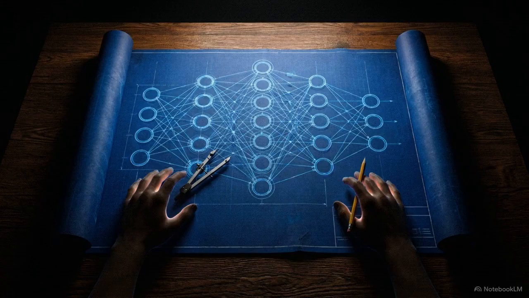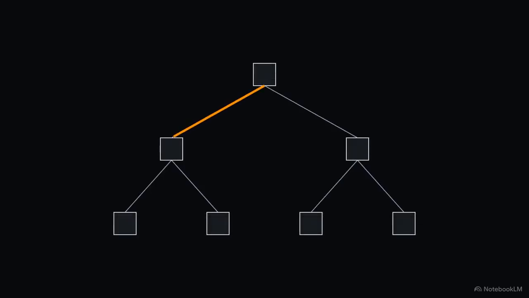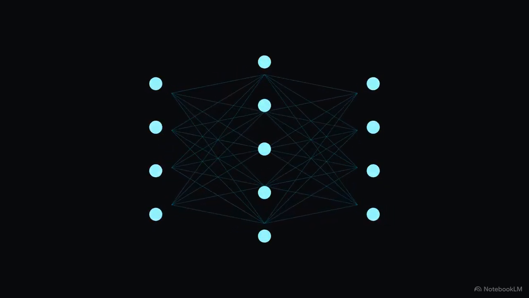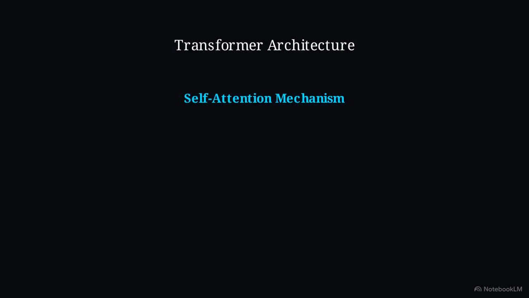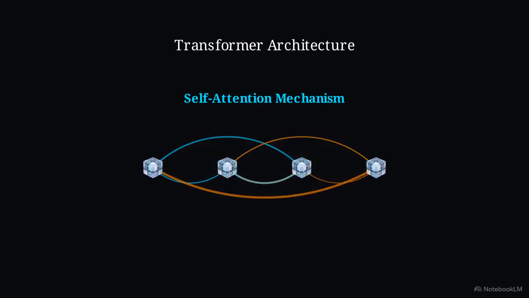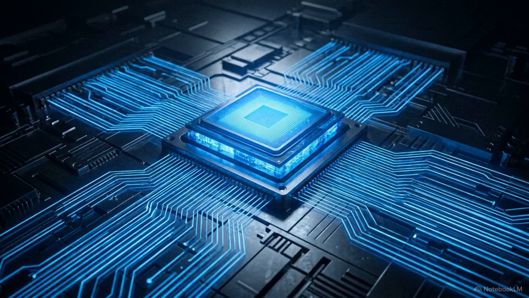To command these systems effectively, a developer has to understand the underlying architecture that determines how the model interprets a request. Traditional software used rigid decision trees, but generative AI uses probabilistic models. This stems from the 2017 transformer architecture, replacing older recurrent networks. Its self-attention mechanism processes data in parallel, simultaneously mapping the relational importance of each token.